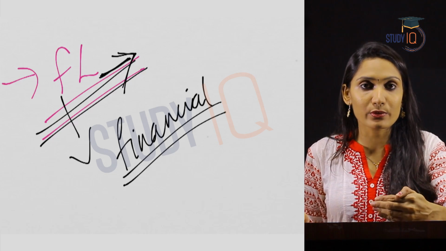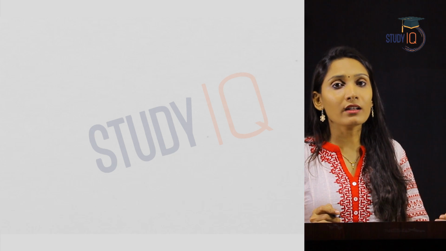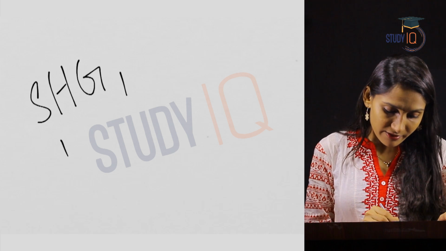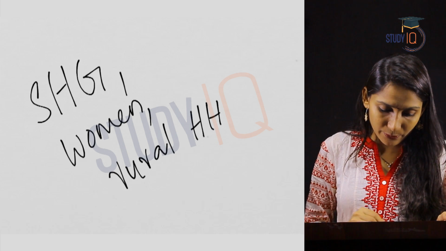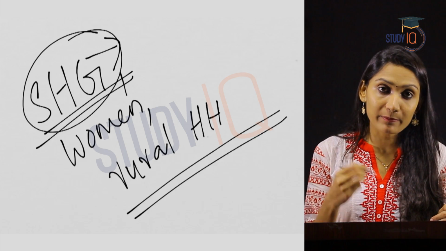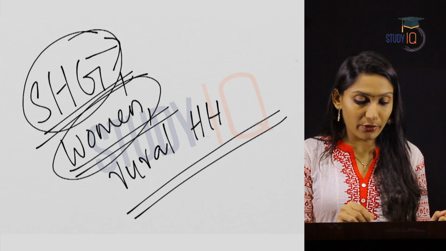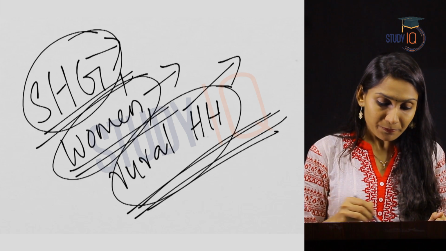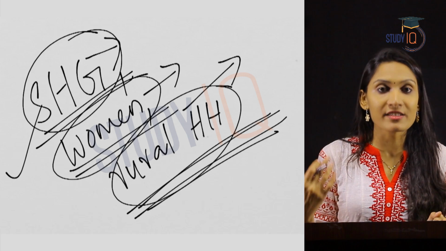Another important feature of these microfinance institutions is that they provide loans to the low income group, which includes mainly self-help groups, women and rural households. So these are considered to be weaker sections in a society. Self-help groups, so empowerment of self-help groups is possible. Again, women are considered to be a weaker section in the society. So empowerment of women and rural households, they will become competent enough. So the weaker sections are provided credit through the microfinance institutions and they will be strengthened.